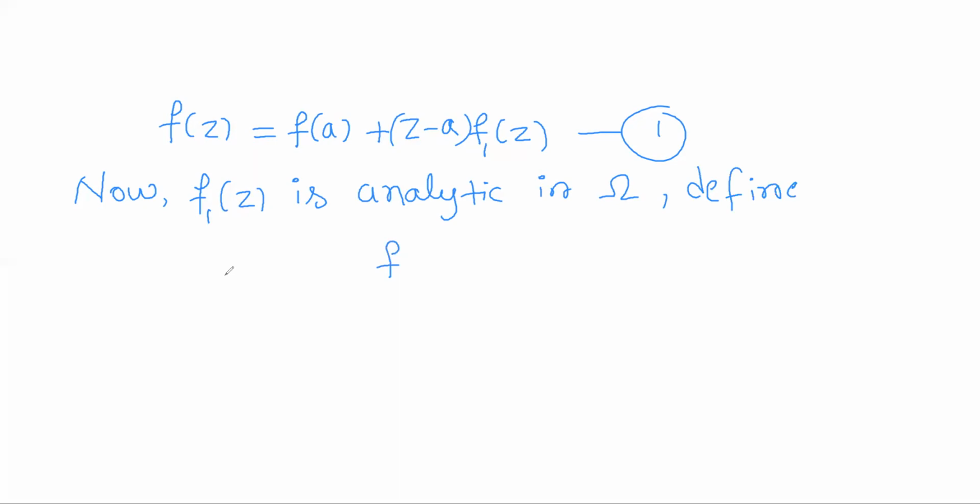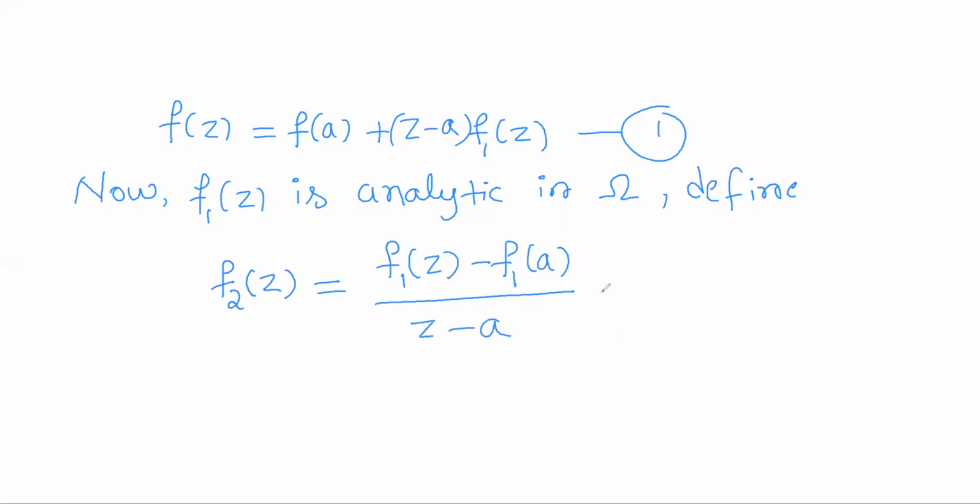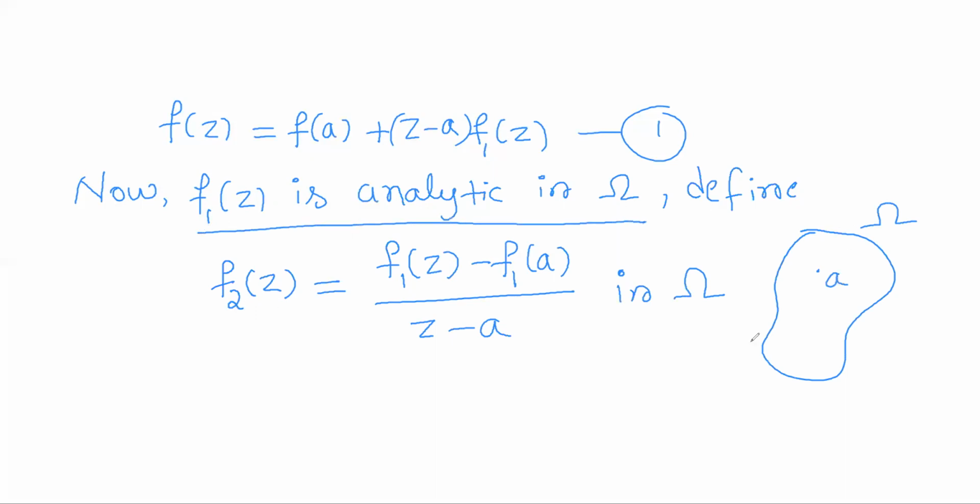That is, define a new function, say f2(z), to be (f1(z) minus f1(a)) by (z minus a) in omega. Right? Once again, if this is the region omega, a is a point in omega. We have the function f1(z) analytic in the whole region omega, so f1 dash of z exists for all points.